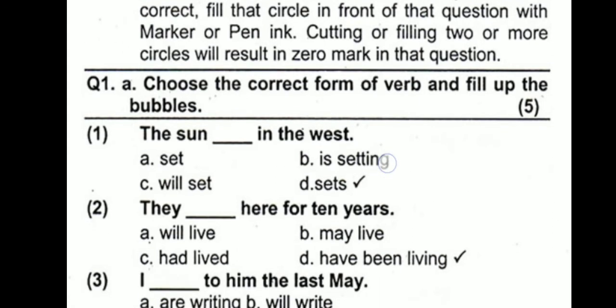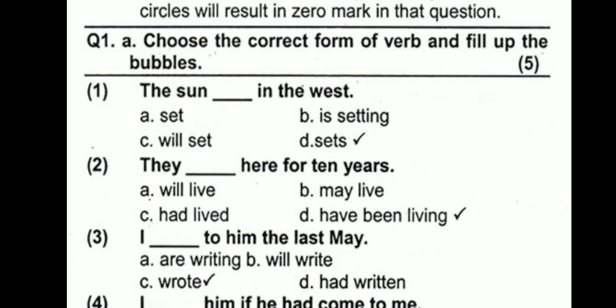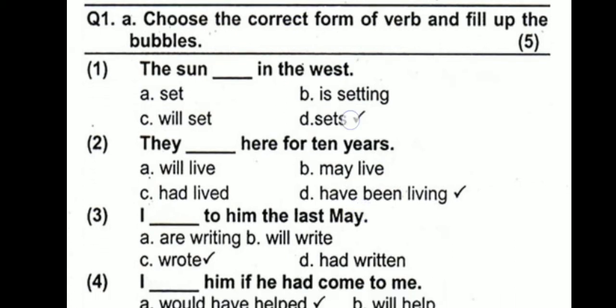Question number 1 is choose the correct form of verb and fill up the bubbles. The sun dash in the west: set, setting, will set, or sets. Sets is the correct option because sun is a singular third person, and this is a present indefinite tense, or you can say simple present tense. In present indefinite tense, we add s or es with the first form of the verb if the subject is a singular third person. And what are singular third persons? He, she, it, or any other singular noun. So sets is the correct option.